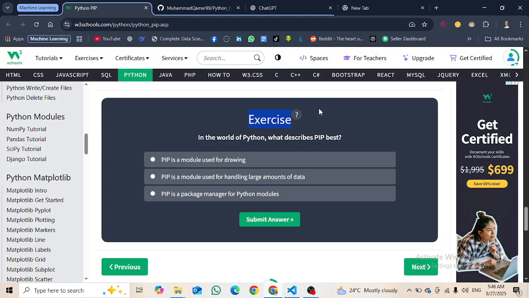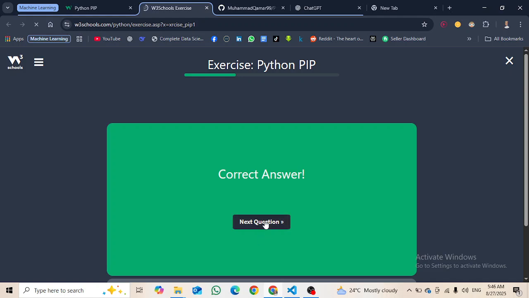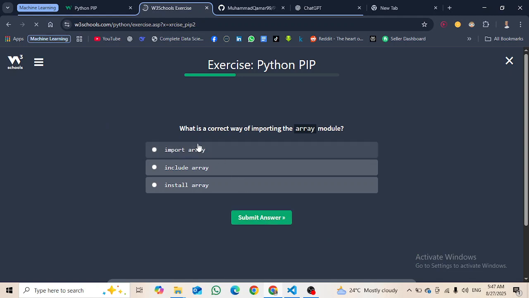So in the world of Python, what describes pip best? Pip is a module used for drawing. No, man. Pip is a module used for handling large amounts of data. No. Yes, pip is a package manager for Python modules. Submit our answer and we are correct here. Unless there is an error in the website, which is not possible, for 99%.